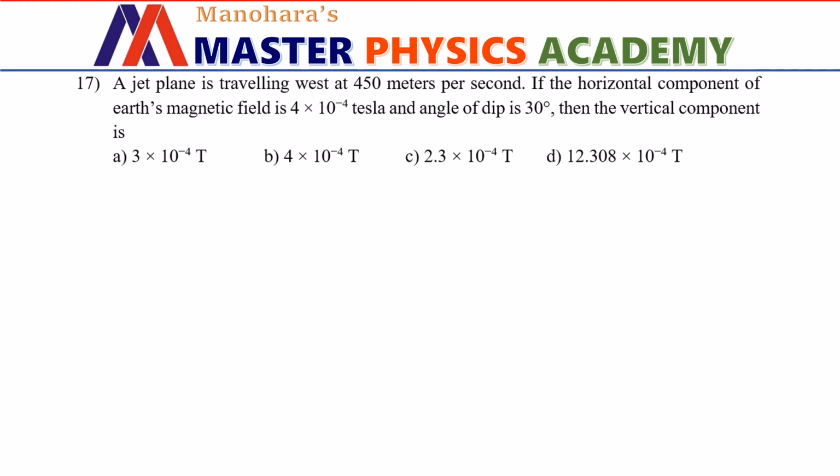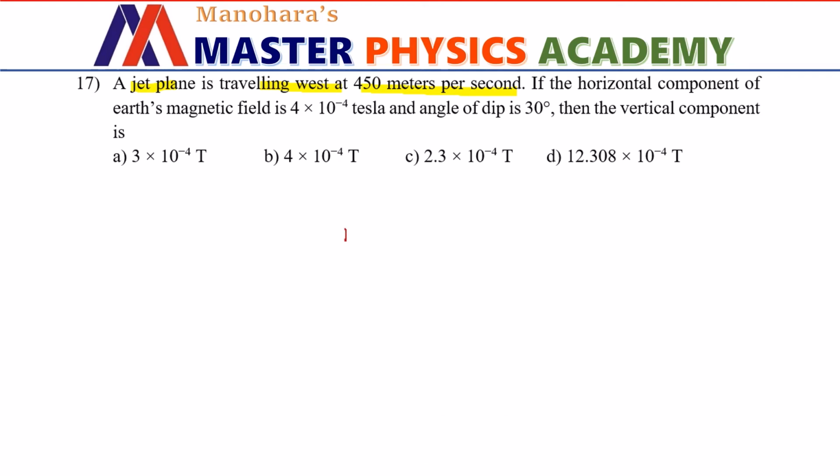If the horizontal component of Earth's magnetic field is 4 into 10 to the power minus 4 Tesla and angle of dip is 30 degree, then the vertical component is. Here all these extra informations are given to confuse you. This jet plane traveling towards west 450 meters per second, all these things are just given to confuse you. So what we need is the relation between vertical component and horizontal component and angle of dip.